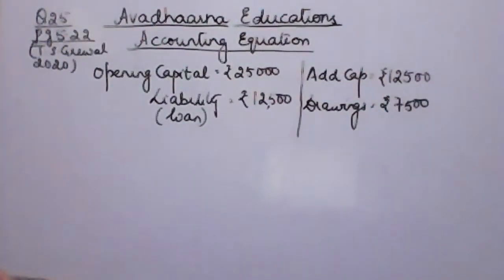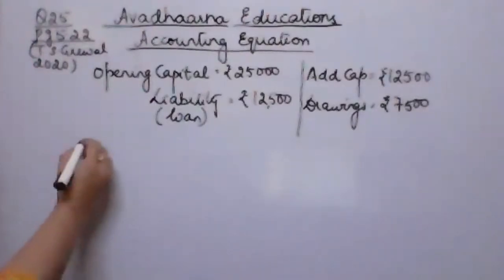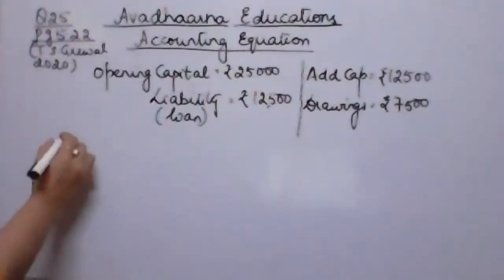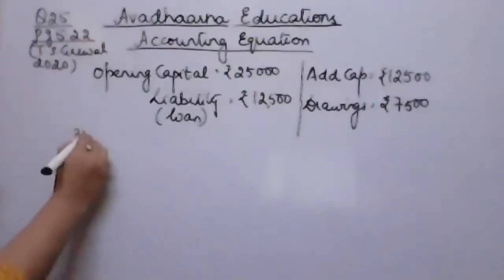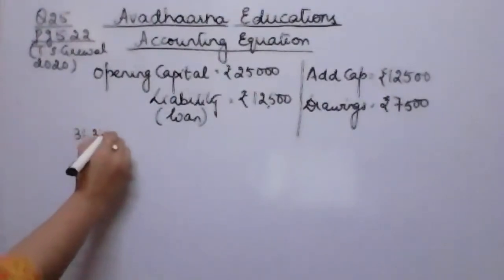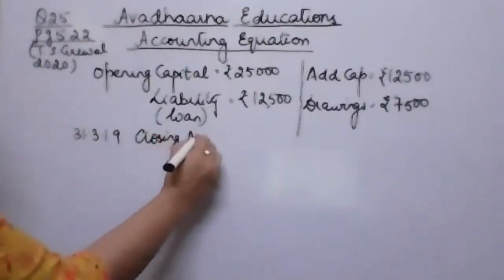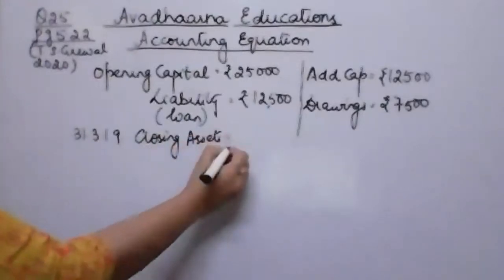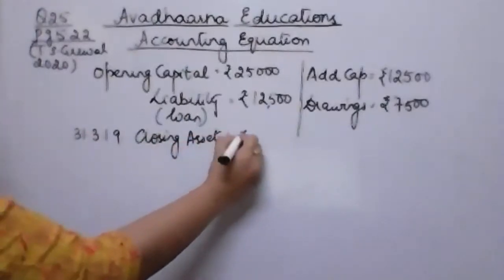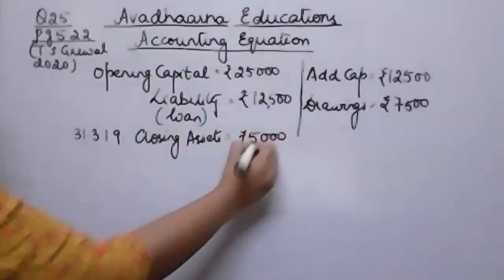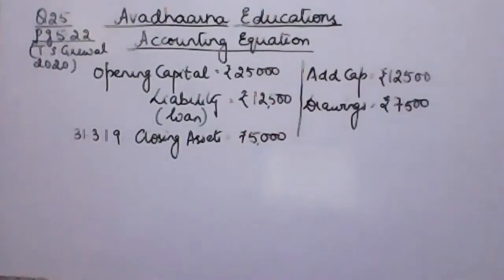On 31st March 2019, his assets were 75,000. Fine. Assets were 75,000, and these are the assets which are given on 31st of March 2019. That means these are our closing assets. This is the position of the assets on the last day of the financial year. So these are our closing assets, 75,000. Fine. Now we have to find out the closing capital and profit made or loss incurred during the year 2018-19.